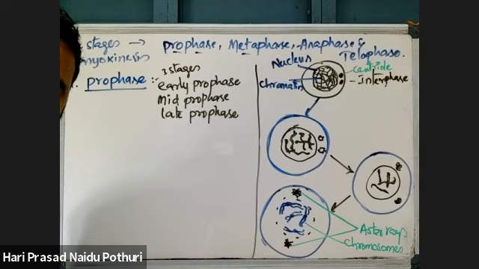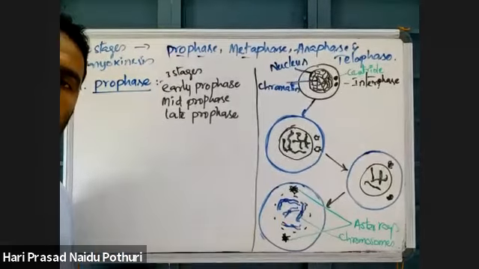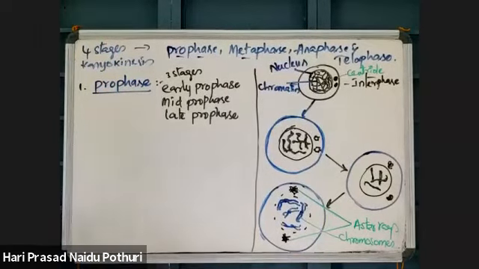Sir, as mitosis takes place very fast in the root apex, why can't plants grow very fast in a few days? Because every plant has a different time for cell division. I told you, E. coli cells can divide in 20 minutes. A human cell can divide in 24 hours. Yeast cells can divide in 90 minutes. Like that, plants have different times for cell division.